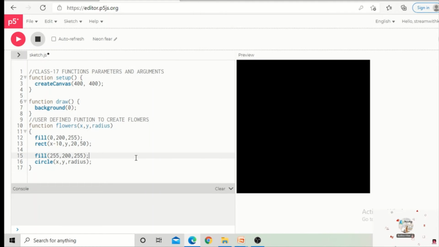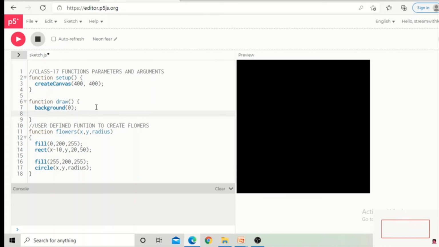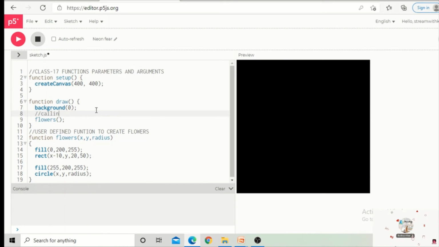After writing this function, we already know that we need to call this function inside the draw function, right? So let us call this function inside the draw function. My function name is flowers. And I will write the comment here: calling the function.